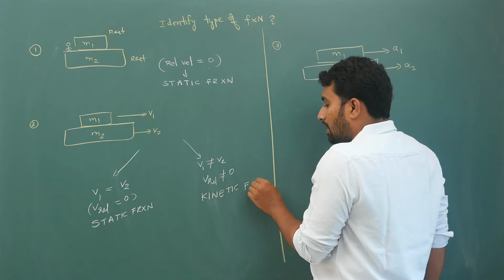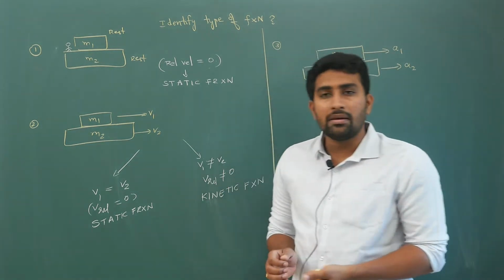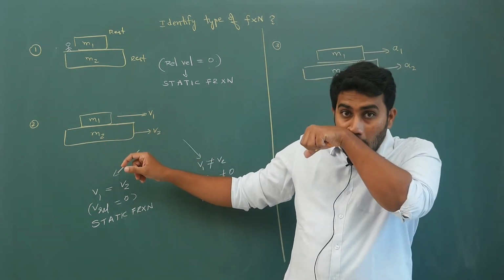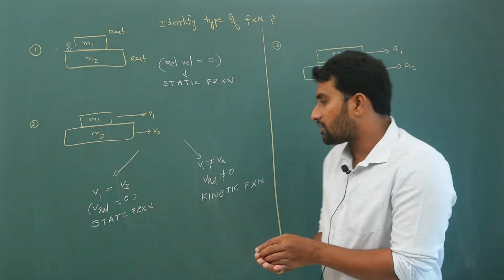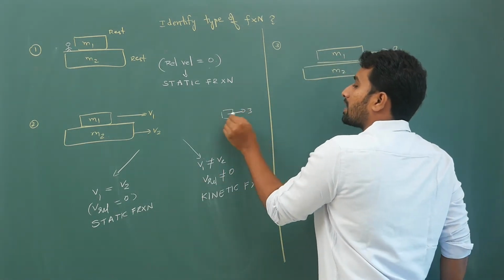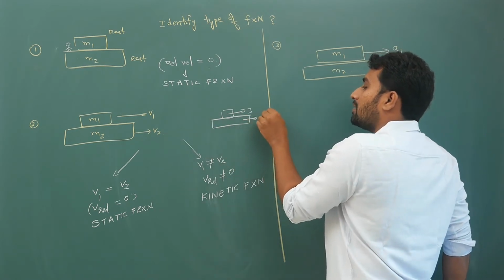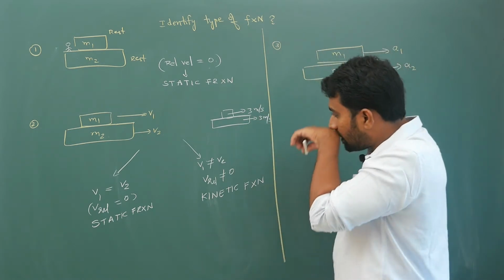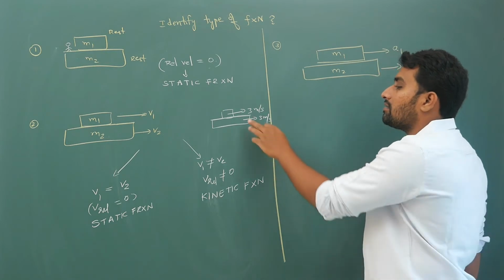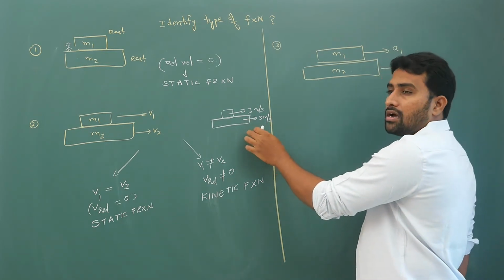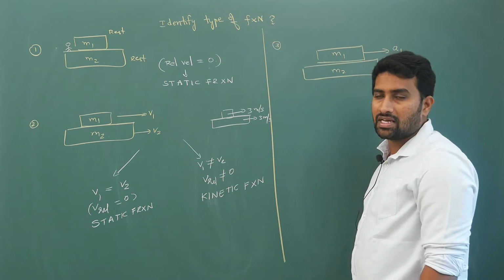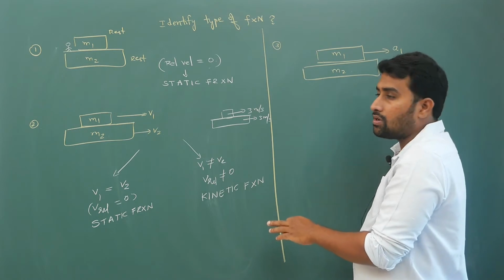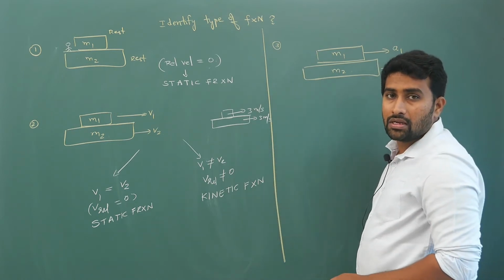Now remember an important point. Many people will think that because these two blocks are moving there will be kinetic friction, but no. If both are moving with the same speed, for example the top block is moving at 3 meters per second and the bottom block also moves at 3, obviously both are at the same speed, so they are at rest relative to each other. So there is a possibility of relative velocity becoming 0, and static friction will exist when both are moving with the same speed. If the relative velocity is not equal to 0, then there is a possibility of kinetic friction.